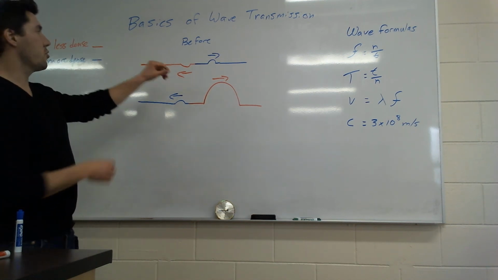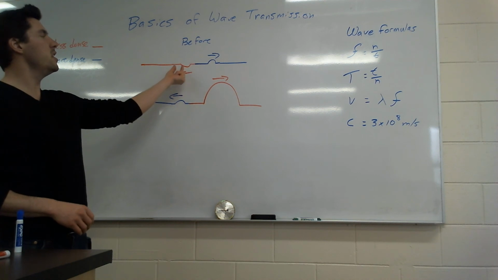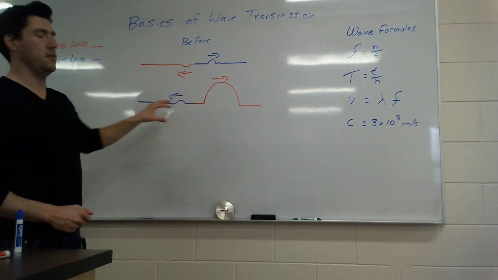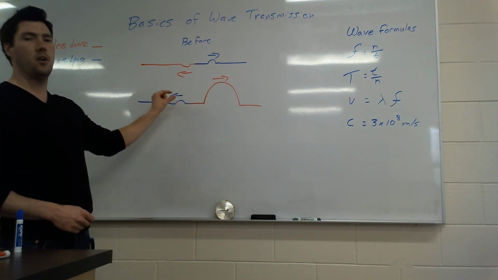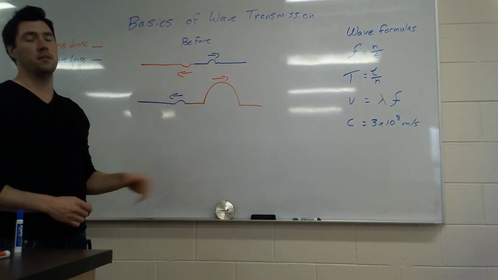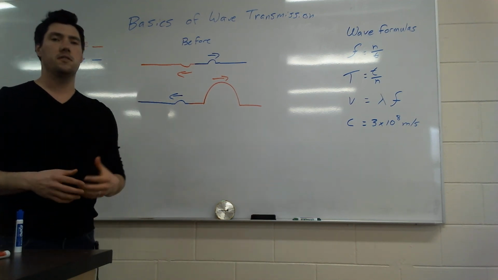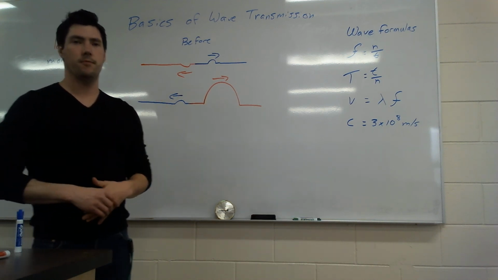Just to recap, when we go from less dense to more dense, everything gets smaller, and the little tiny reflective piece switches sides. When we go from more dense to less dense, you get everything bigger and faster, and the little tiny reflective piece also gets smaller but stays on the same side because it's more like a free end. So there are the basics of wave transmission. I'm going to do two examples with some numbers on an actual worksheet in the next two examples. All right, thanks class.